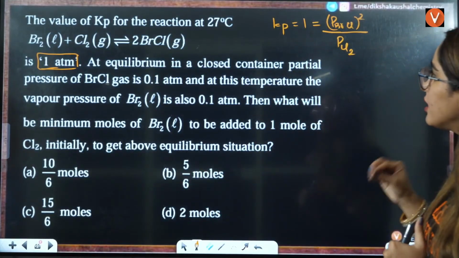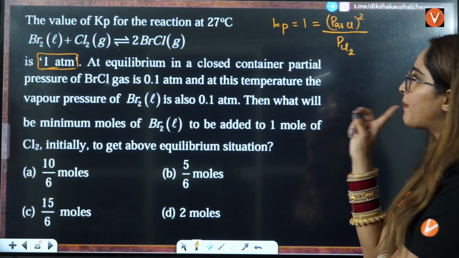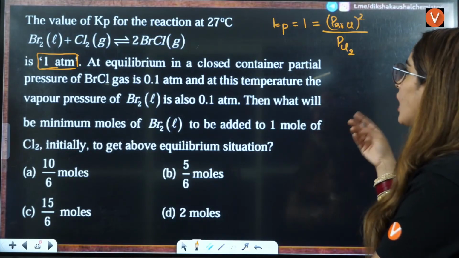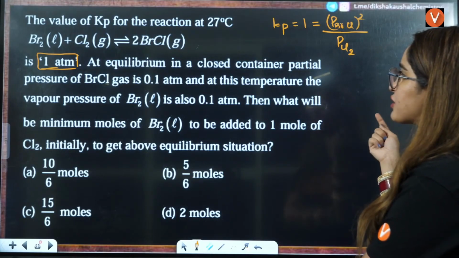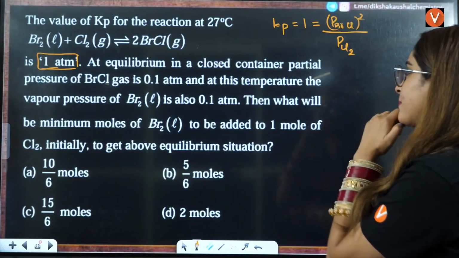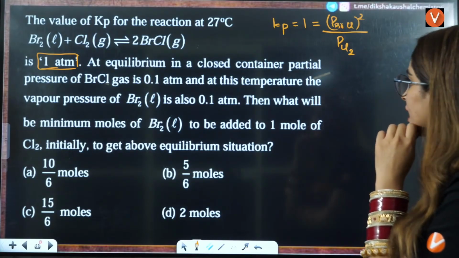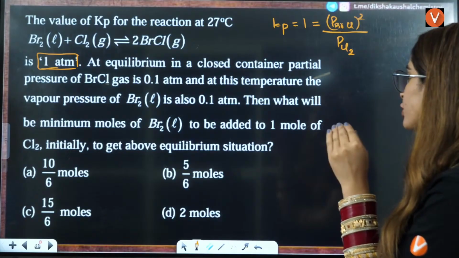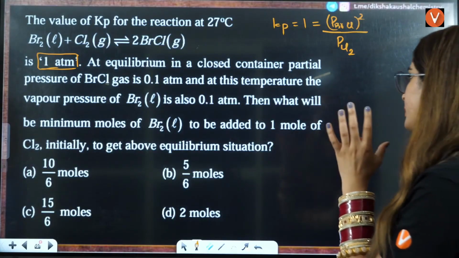At equilibrium in a closed container, the partial pressure of BrCl is 0.1. At this temperature, the vapor pressure of Br2 is also 0.1. Then what will be the minimum moles of Br2 liquid that must be added to 1 mole of Cl2 initially to get the above equilibrium situation?